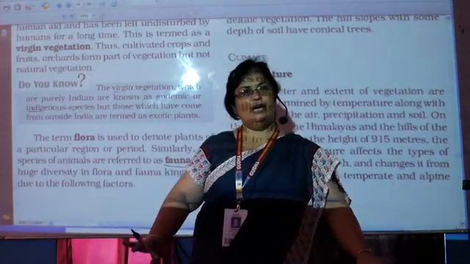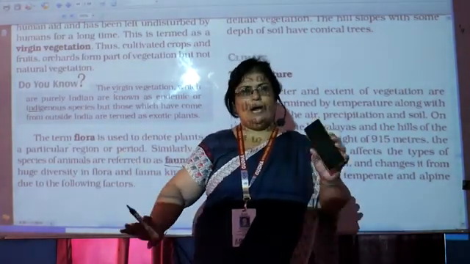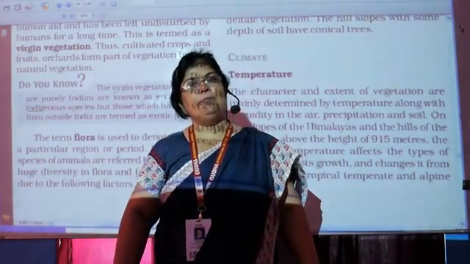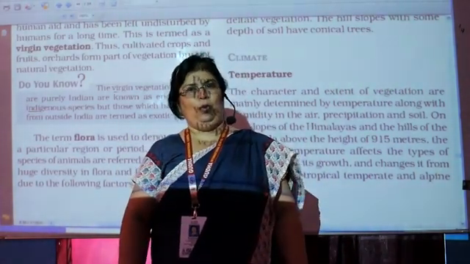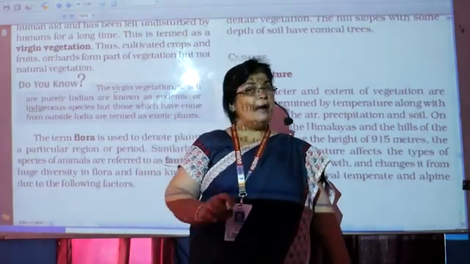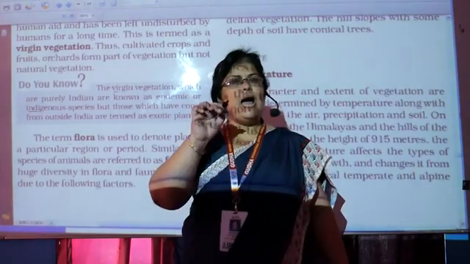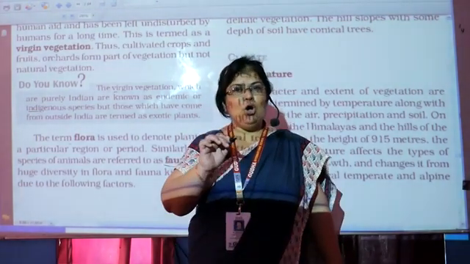Let it live 2-3 days, then keep it inside somewhere where there is no sunlight. Then check what will happen. The plant will not grow. Right? So the plant needs sunlight and water and soil to grow.